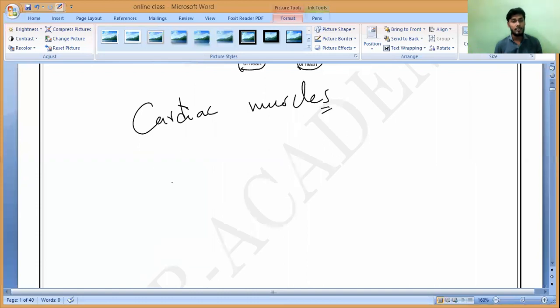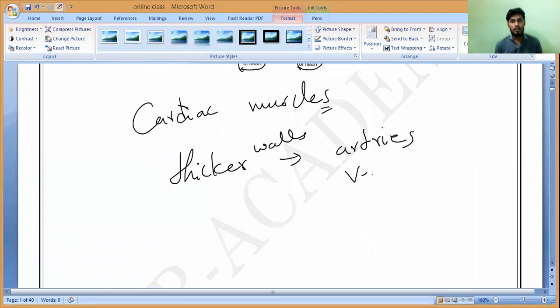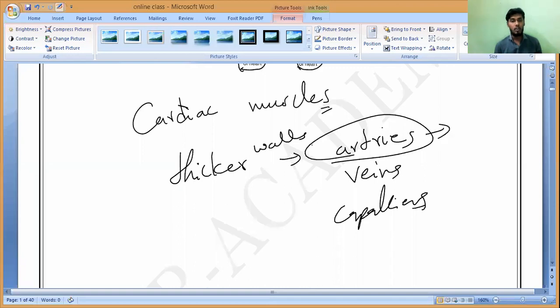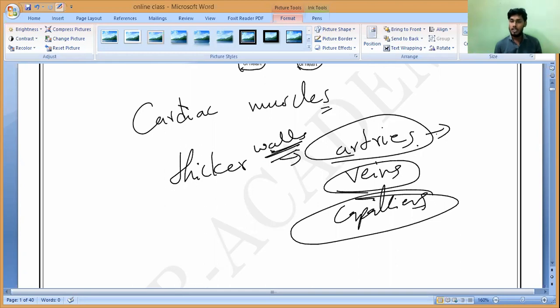Arteries. Whose walls are a little bit thicker, arteries or veins? Arteries. Very good. So the artery walls are a little bit thicker compared to veins and capillaries, because arteries must carry what kind of blood?